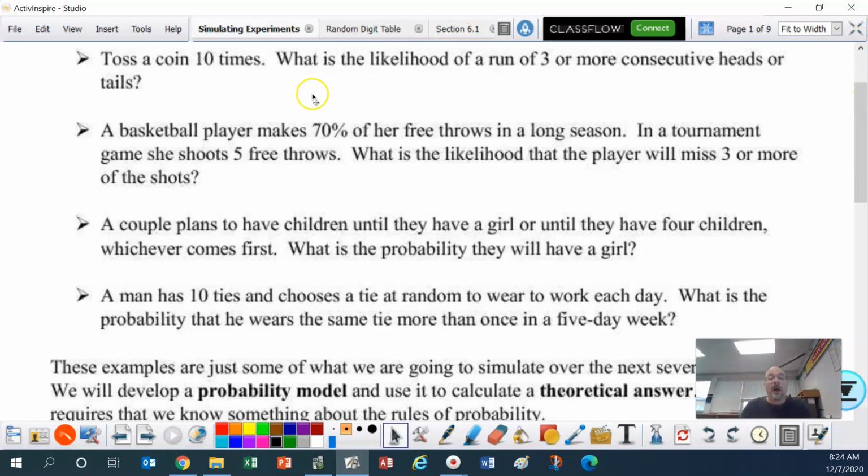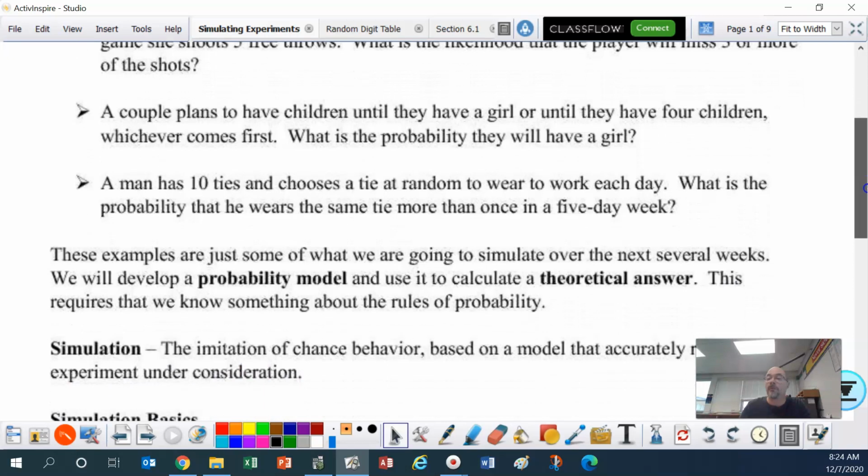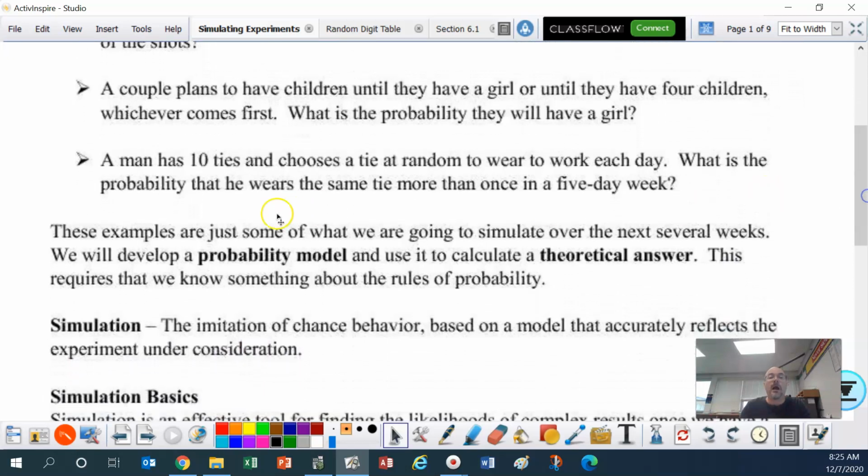A couple plans to have children until they have a girl or until they have 4 children, whichever comes first. What is the probability they will have a girl? A man has 10 ties and chooses a tie at random to wear to work each day. What is the probability that he wears the same tie more than once in a 5-day week?